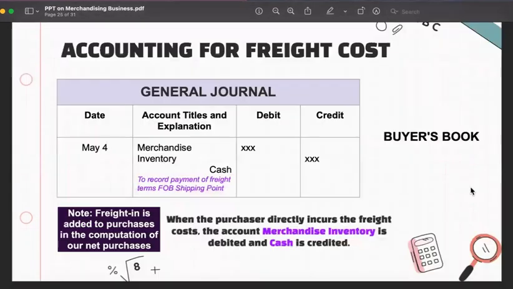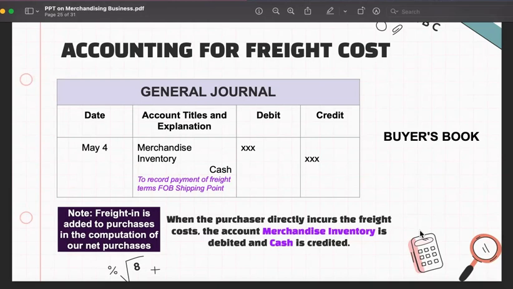So for example, accounting for freight costs. Sa buyer's book, when the purchaser directly incurs the freight cost, the account merchandise inventory is debited and cash is credited. Diba sabi ko kanina na, if tayo yung buyer and then tayo yung magbabayad ng shipment, yung shipment cost is part of the price of the inventory that we purchase. So instead of debiting freight in, para hindi na kayo mahirapan in solving net purchases, we simply debit merchandise inventory and we credit the cash instead of freight in. So there are also scenarios where we debit freight in. And then pag solve natin ng net purchases, we simply add it.